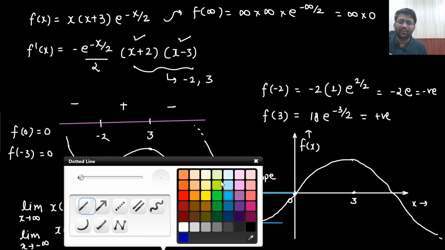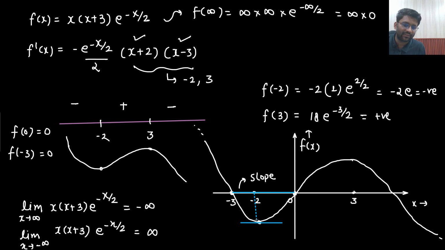So if I had just started drawing the graph only, then also I would get to know that my answer will come out to be only minus 2. So at this point, my slope is nothing but 0. Here the slope is 0. Here also the slope was 0 only. So this is what I could have done.